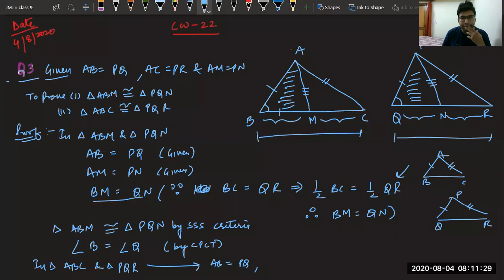Okay, some problem is there. We cannot take BC equal to QR. We have to take the angle only. AB equal to PQ, and second is AC equal to PR, and third is angle B is equal to angle Q. So by side, angle, side, triangle A... Piyush, but in the first part you have taken. Let me see.